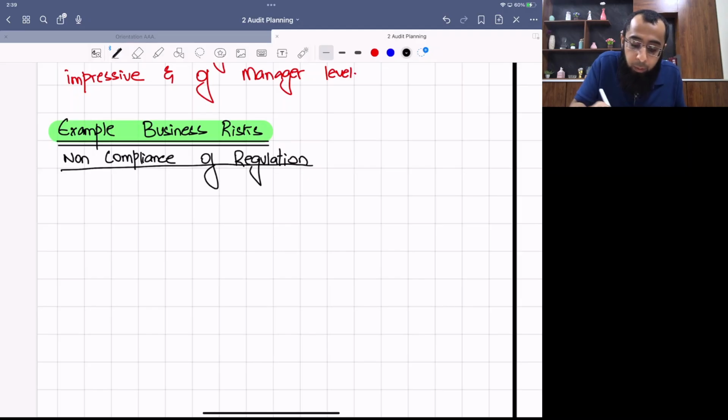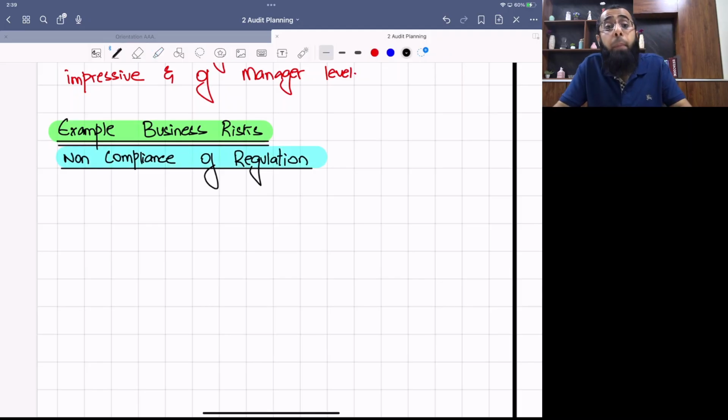How will you write a risk? Okay, let's think about it. First step, remember, we first identify the risk. We have to make sure that we do identification of the risk. So obviously there will be a scenario in which complete detail is given about it. But let's think, if a company has done some non-compliance of regulation, what business risk existed? The business risk is of imposition of penalty. The business risk is of cancellation of license if the regulator finds about that non-compliance.